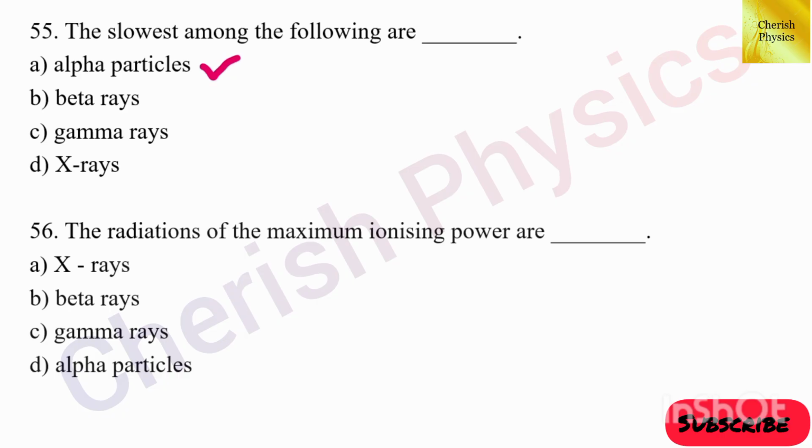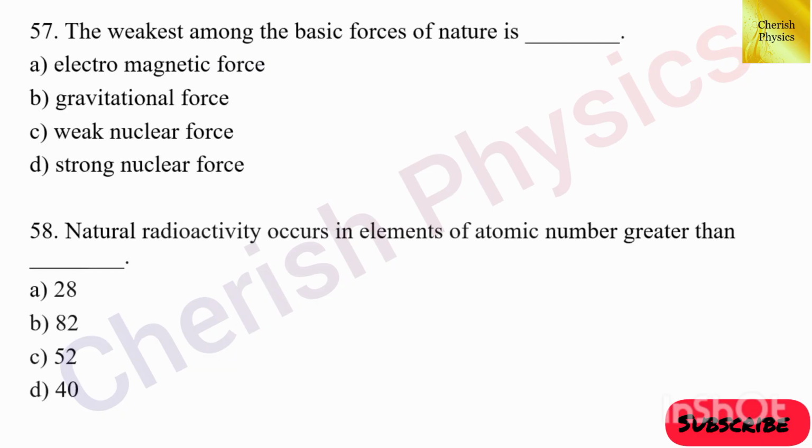56th question. The radiation of the maximum ionizing power are dash. The answer is option D, alpha particles. 57th question. The weakest among the basic forces of nature is dash. The answer is option B, gravitational force.